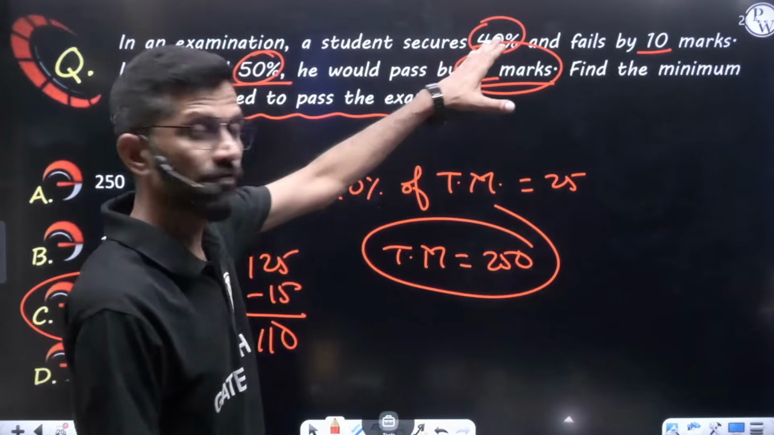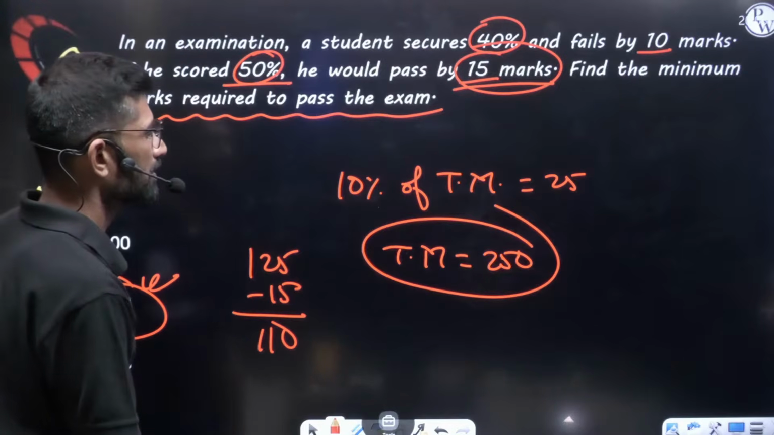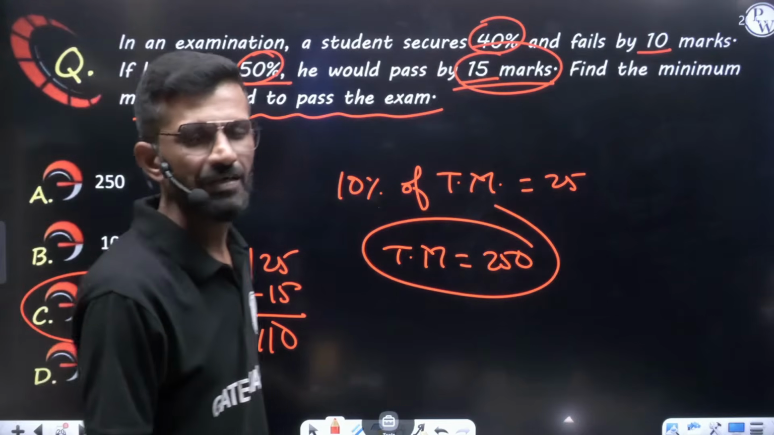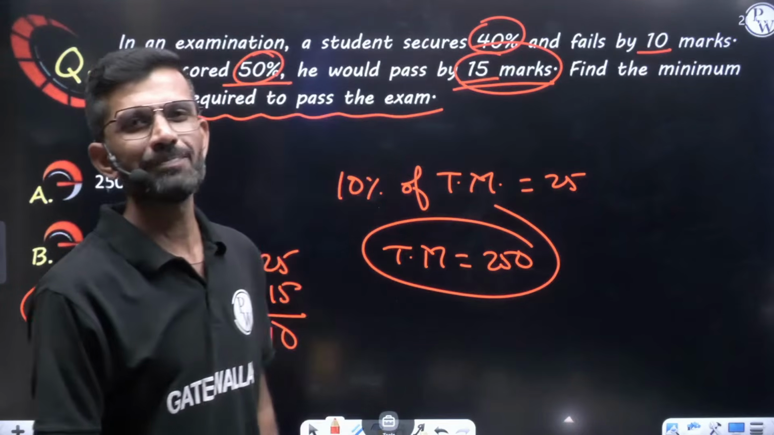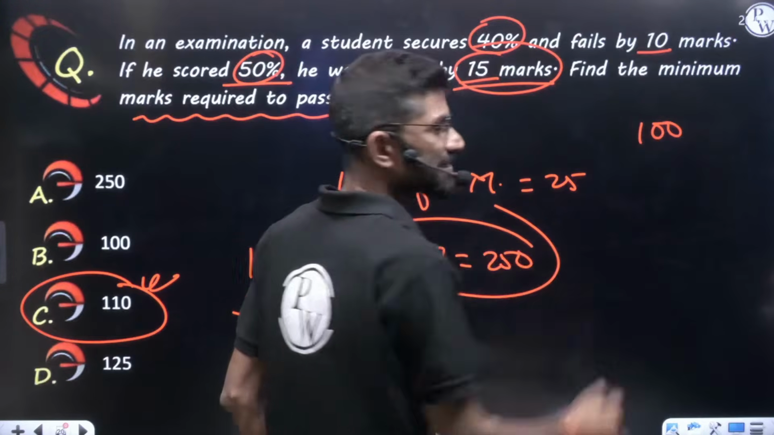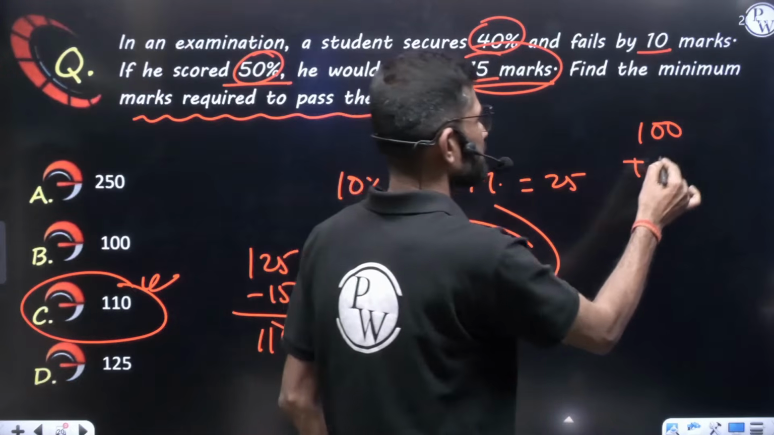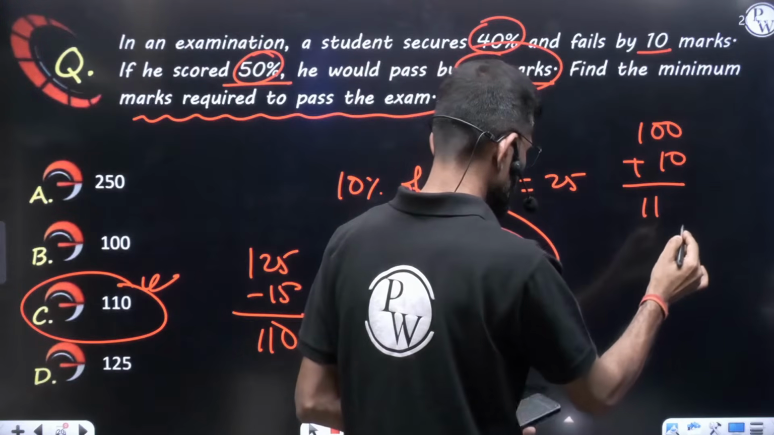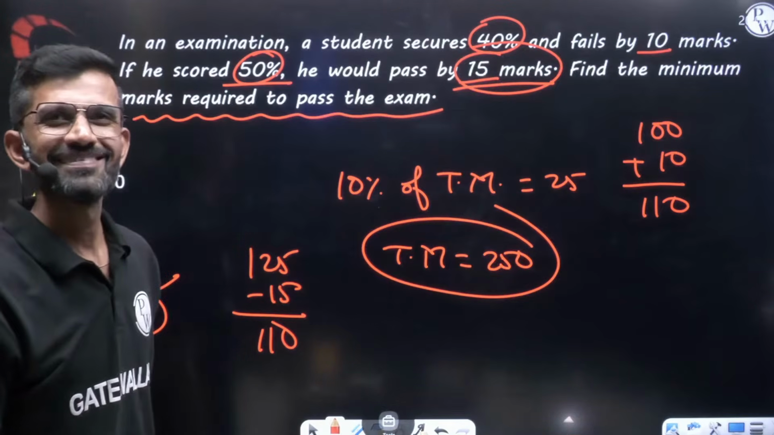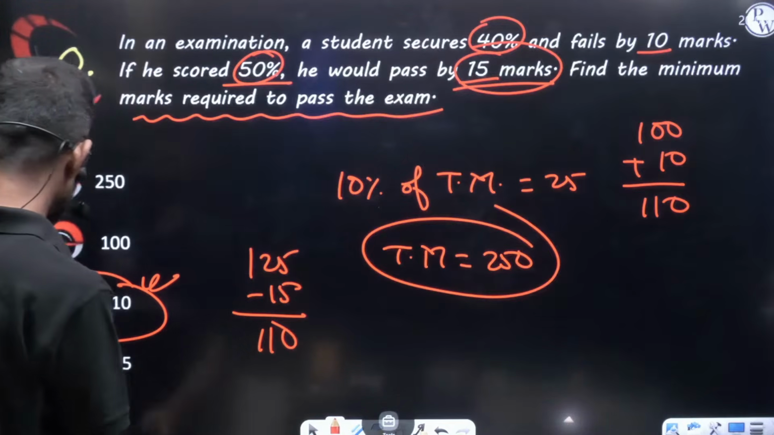Or else you can even take 40%. 40% of 250, my dear friend. If I am not wrong, 10% is 25, so 40% will be 100. So if he gets 40%, it will be 100 marks he will be getting. And 100 marks is 10 marks less than the pass mark. So what will be the pass mark? 100 plus 10, that is 110. Am I right? It will be 110. Clear? So either way, as simple as that. Now moving further, my dear friends.